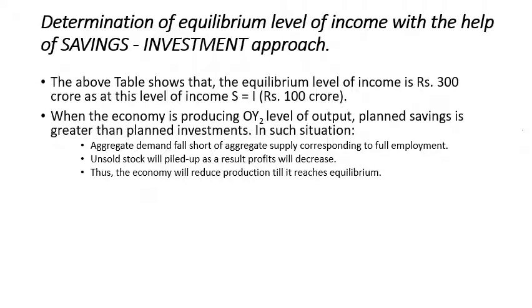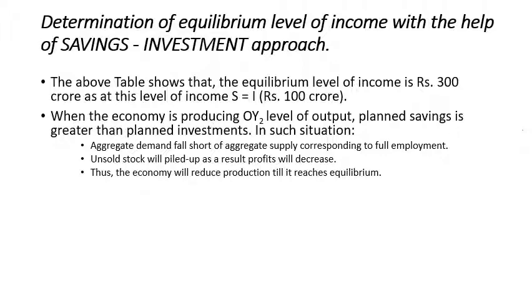In such a situation, aggregate demand will fall short of aggregate supply corresponding to full employment, because of less investment expenditure. Now what will happen? Unsold stock will pile up. As a result, profit will decrease, and thus the economy will reduce production till it reaches equilibrium.